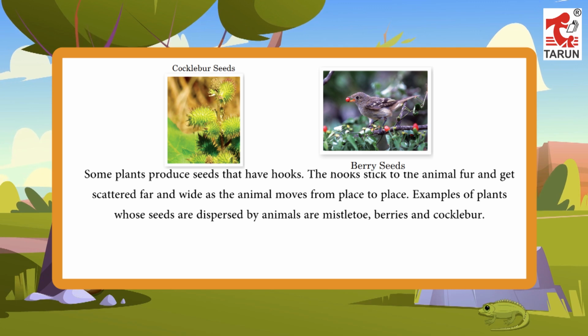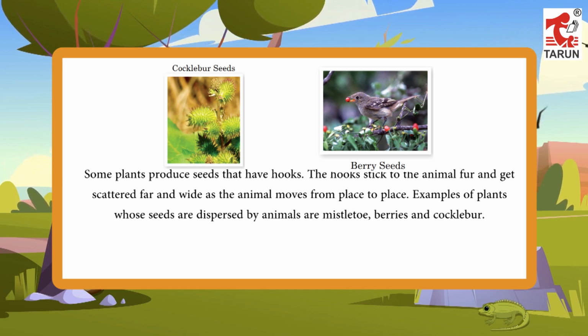Some plants produce seeds that have hooks. The hooks stick to the animal fur and get scattered far and wide as the animal moves from place to place. Examples of plants whose seeds are dispersed by animals are mistletoe, berries and cocklebur.